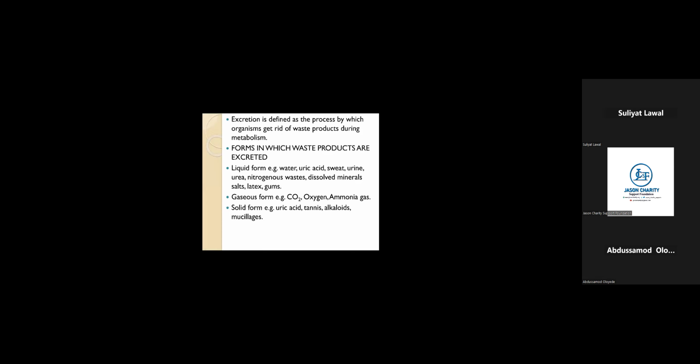So we can also define excretion as a process by which organisms get rid of unwanted waste due to metabolism from the body. So in essence, what excretion entails is the process of removing unwanted waste in the body.